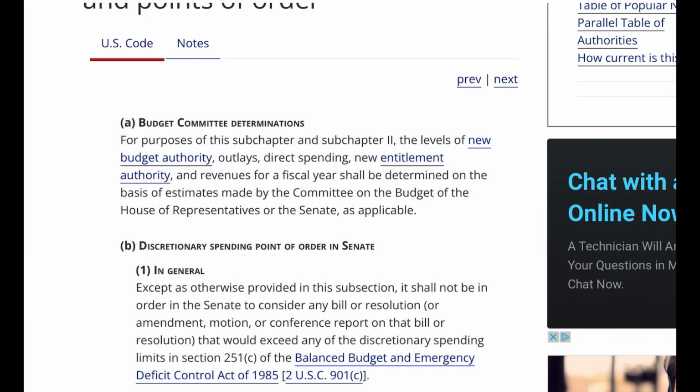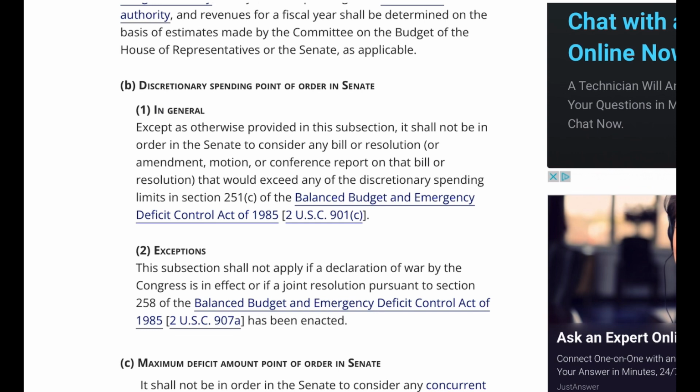A. Budget Committee determinations. For purposes of this subchapter and subchapter 2, the levels of new budget authority, outlays, direct spending, new entitlement authority, and revenues for a fiscal year shall be determined on the basis of estimates made by the Committee on the Budget of the House of Representatives or the Senate, as applicable. B. Discretionary spending. Point of order in Senate.